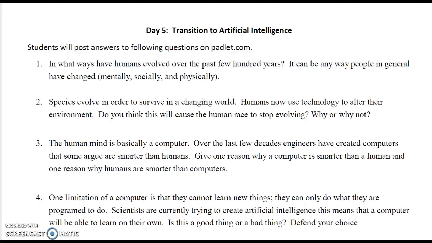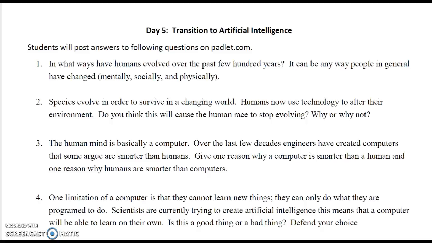Any good way to start out a unit is with some discussion, and a good way to engage them is through a series of questions that will lead students to come up with controversial answers or different opinions. This is exactly what this type of unit is meant to do at this point. It's to get the students to think and challenge each other's viewpoints.